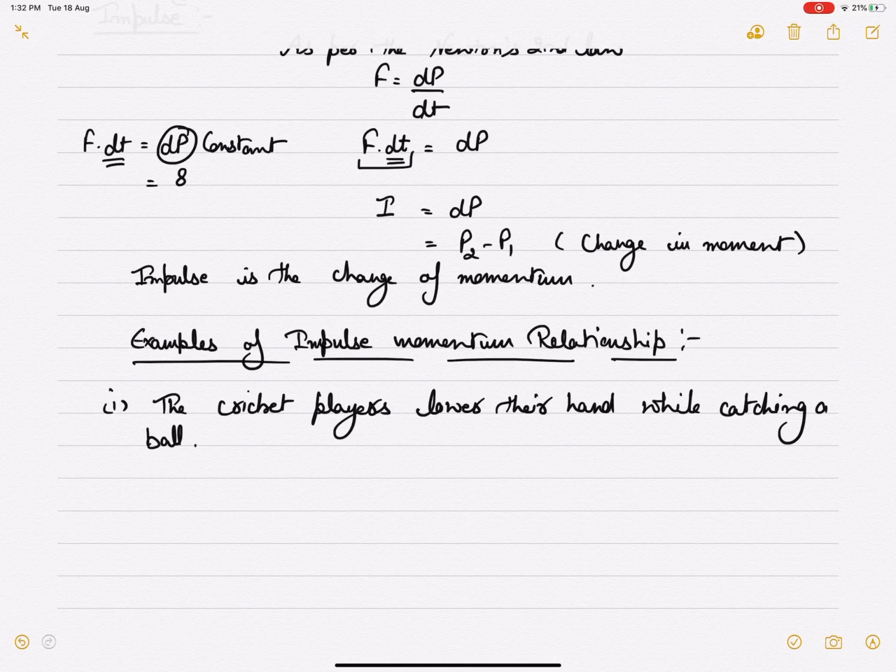Now if the time period is increased, let's say 4 twos are 8, if we increase the time period to 4, the force will automatically decrease to 2. So by lowering their hands, they increase the time period and ultimately decrease the amount of force, and they easily catch the ball.